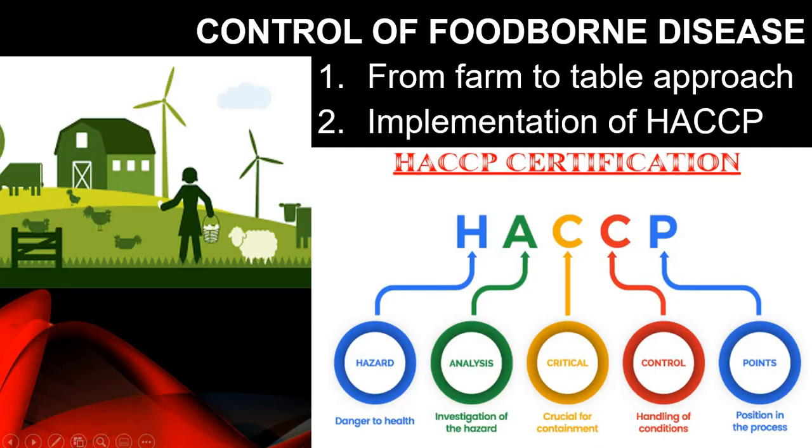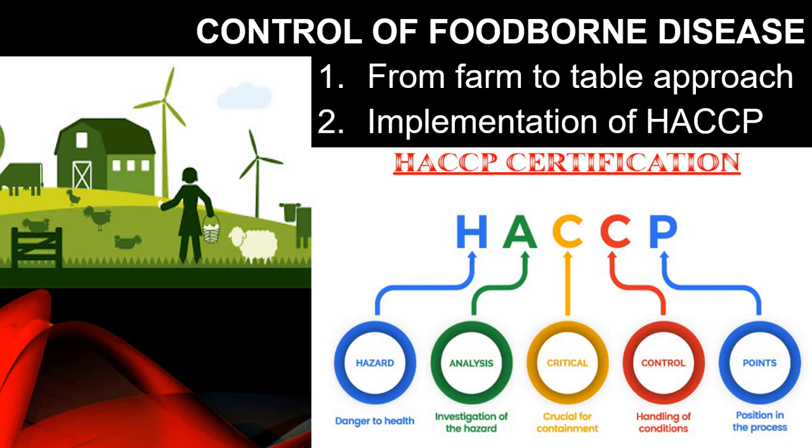Next, how can we control foodborne pathogens? There are two important steps in this. One is the farm to table approach. The second is implementation of HACCP. What is the farm to table approach? This focuses mainly on how the food is transported from the harvest place to the consumer's table. There are certain rules and regulations that should be followed strictly to avoid the transfer of pathogens to human beings. And the second one is implementation of HACCP.